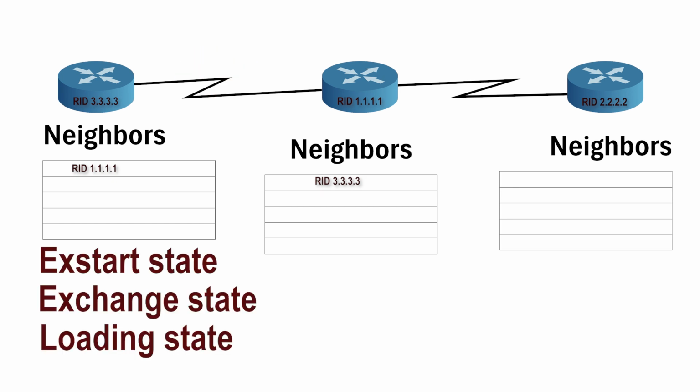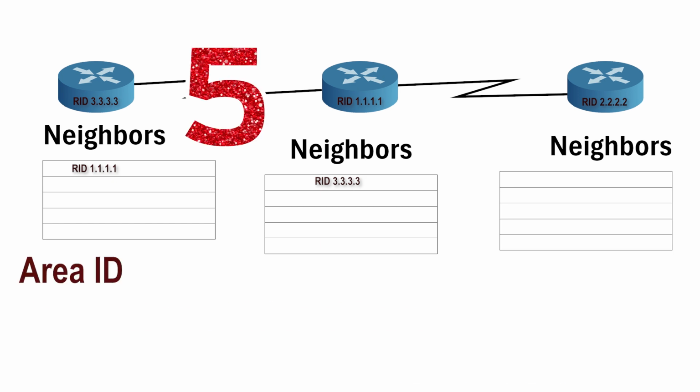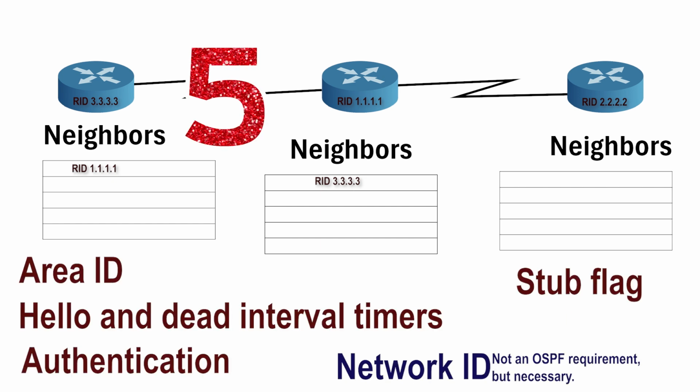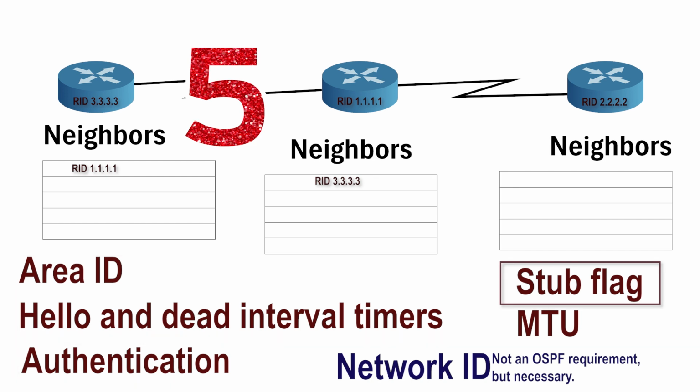They use the remaining steps to exchange the routing information. Before we discuss them, let us understand the parameters routers match to become neighbors. Routers match the 5 parameters to establish neighborship. These parameters are area ID, hello and dead interval timers, authentication, stub flag, and MTU.